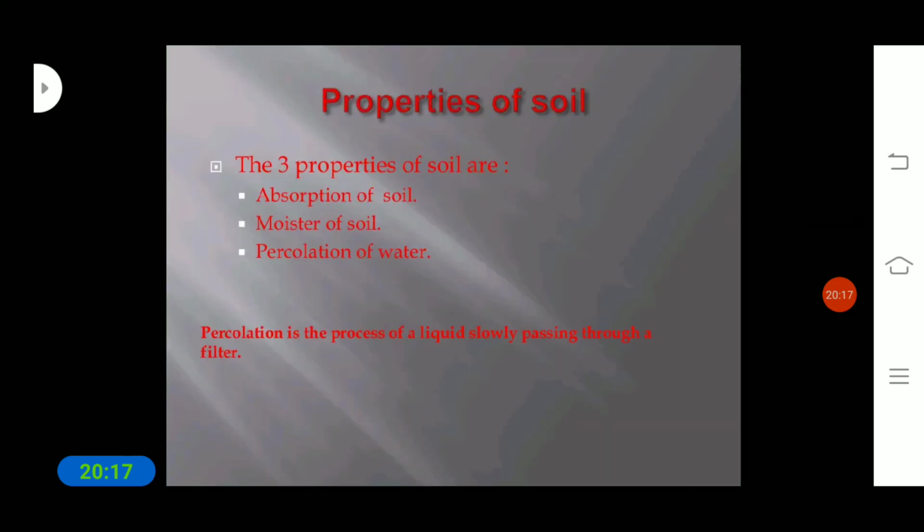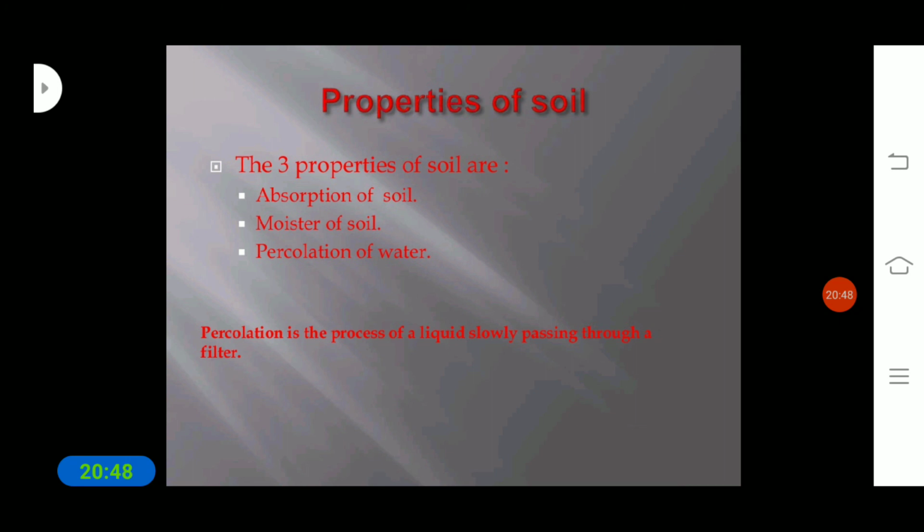Next, what are the properties of soil? There are three properties of soil that we can see. First is absorption of soil: soil absorbs water. Next is moisture of soil. Another one is percolation of water. So these are the three main properties of soil. Let us understand them one by one.